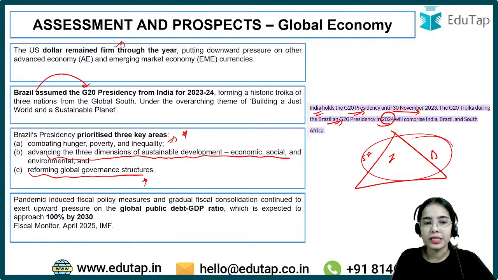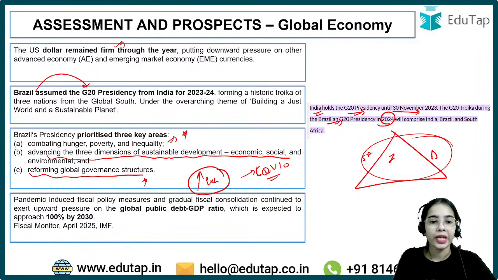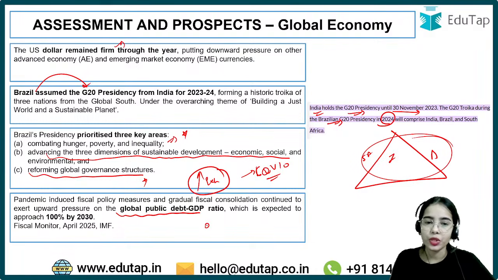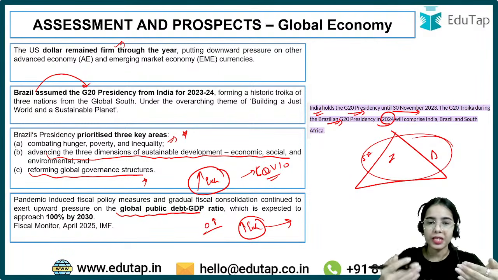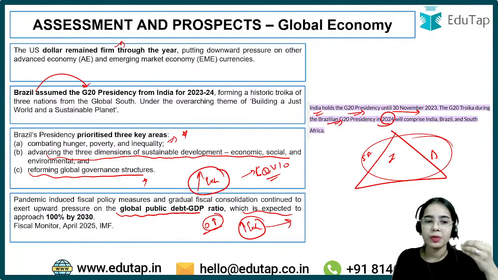Okay, another important point is that pandemic induced fiscal policy measures were taken in which the government expenditure was increased. So during the COVID-19 situation, the government expenditure was increased. In this time period, this put upward pressure on the global public debt to GDP ratio. So debt started to increase because governments had to spend more. In the COVID situation, the government had to provide health facilities, ration facilities and such. So governments around the world had to spend more. With more expenditure, the debt of governments increased, which is expected to approach 100% by 2030. That means the debt to GDP ratio will be 100%. So this is the idea.